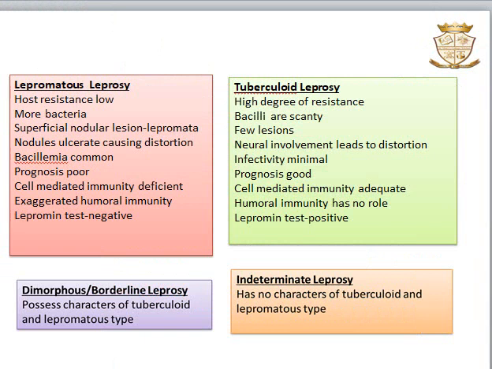Coming to dimorphous or borderline leprosy. Here the lesions possess the characters of both tuberculoid and lepromatous types, and it may shift to lepromatous or tuberculoid depending on the chemotherapy we suggest. And the last is indeterminate leprosy. The lesions have no characters of tuberculoid or lepromatous type. And here the lesions undergo spontaneous healing.